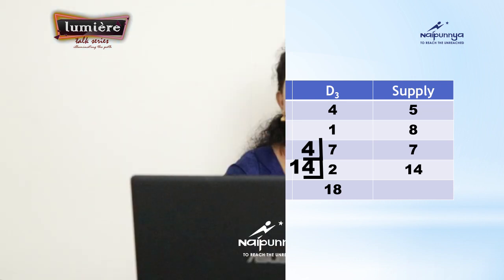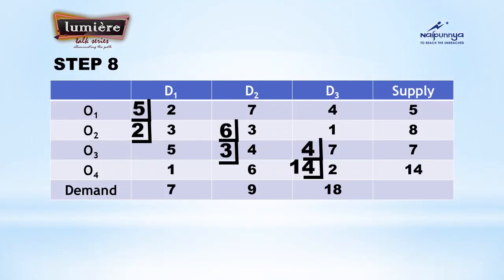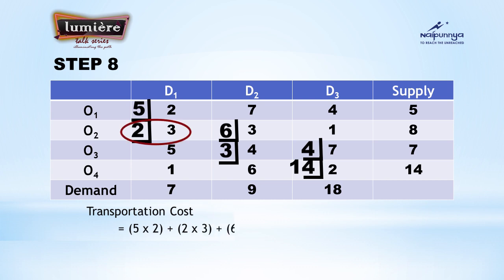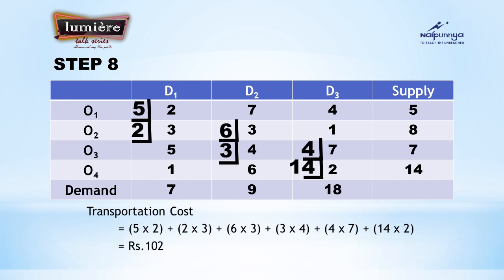Finally, what is our ultimate aim? You must find the transportation cost. How will you calculate the transportation cost? You add the product of the allocated value and cost in that particular cell. That is 5 into 2 plus 2 into 3 plus 6 into 3 plus 3 into 4. The same way, continue with all the allocated values and the cost in that particular cell. And what is your answer in the northwest corner rule? It is 102 rupees. Clear?